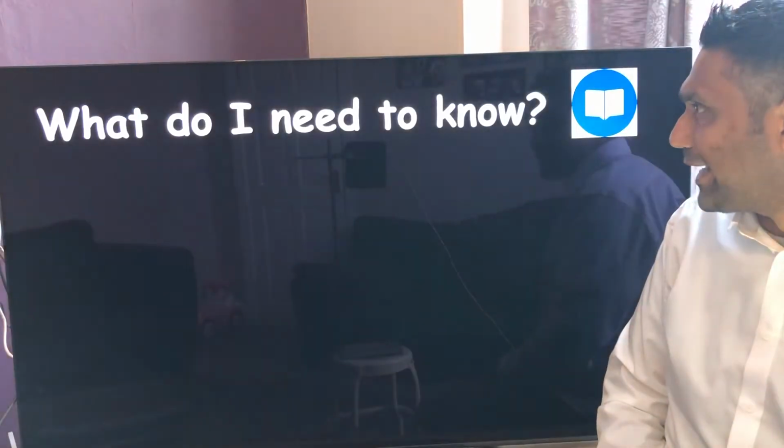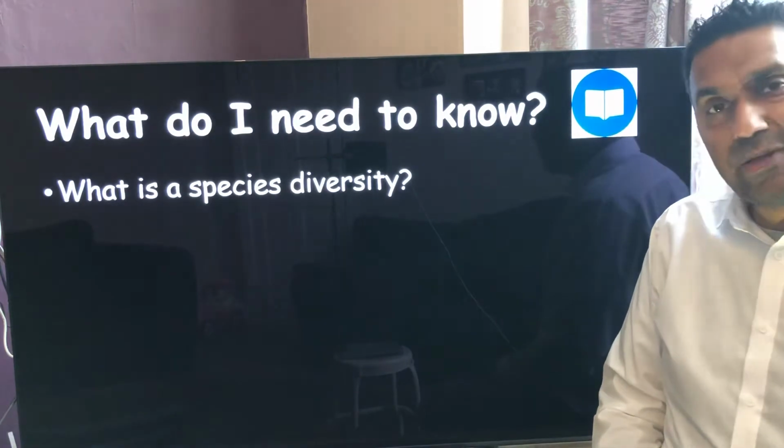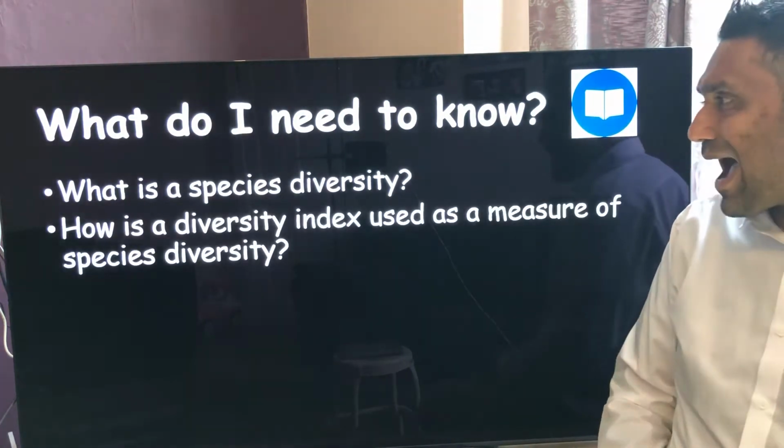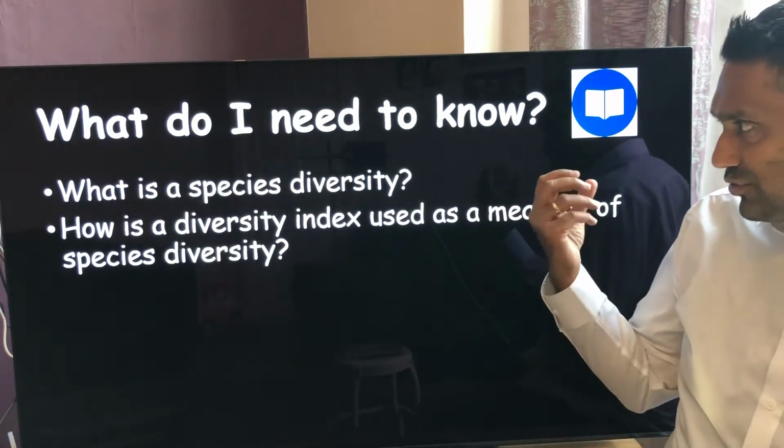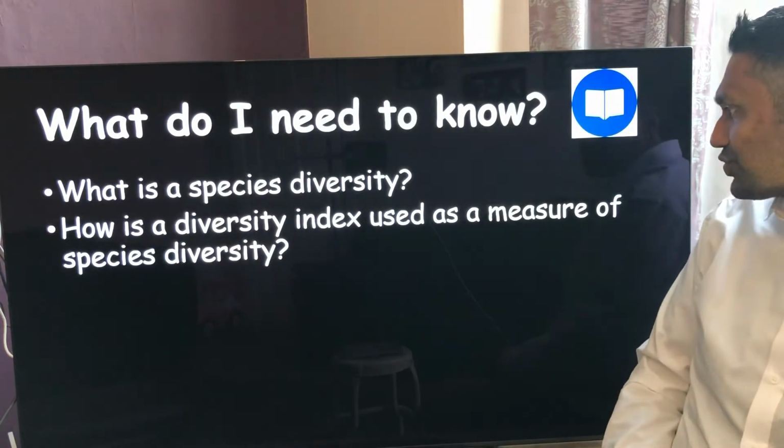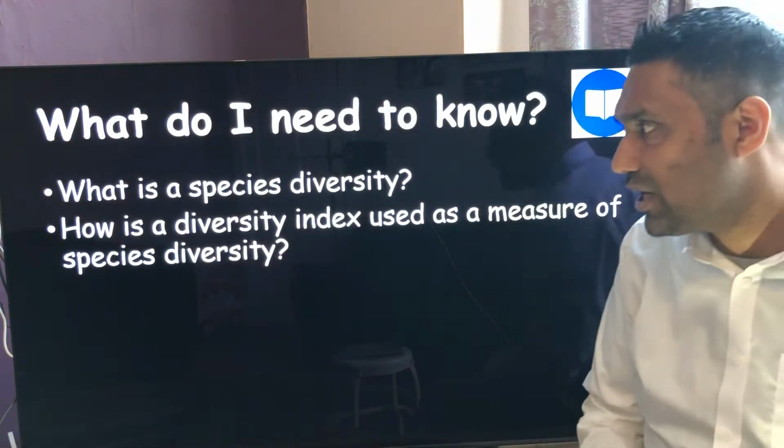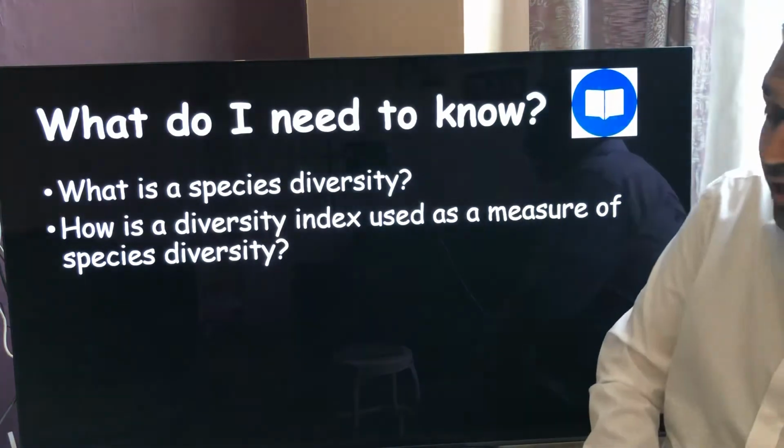So what we're looking at today, what do I need to know? What is species diversity, and how can I calculate this by using a diversity index used as a measure of species diversity? How do you use it? How do I use that calculation?